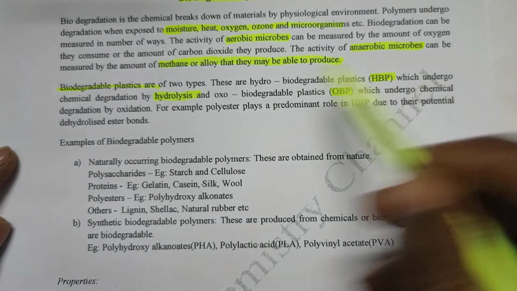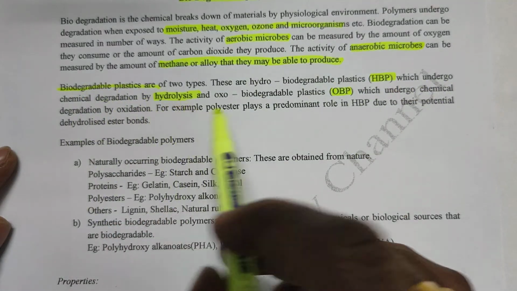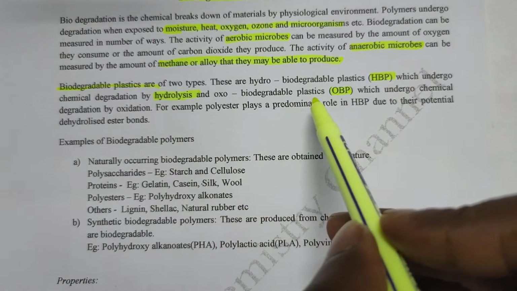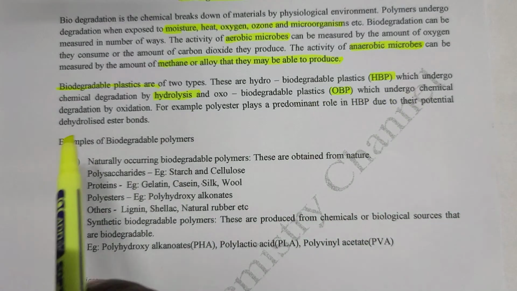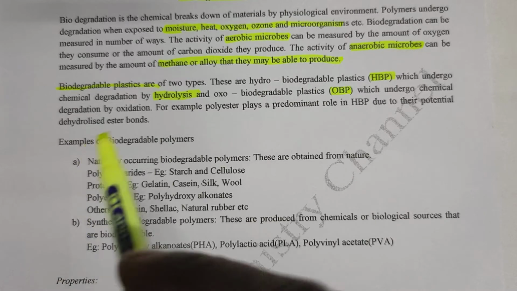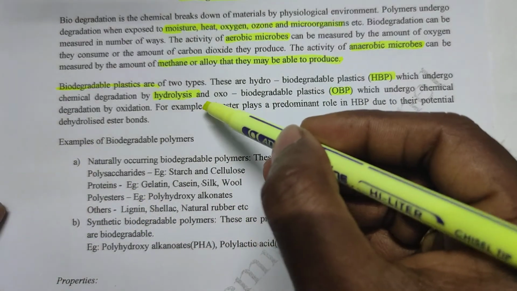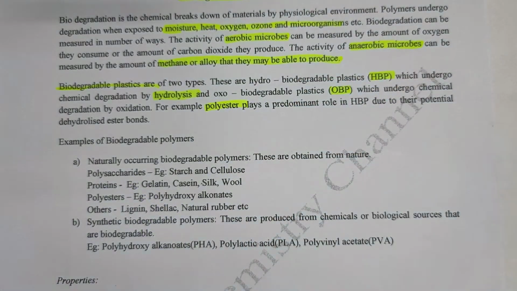Hydrobiodegradable plastics undergo chemical degradation by hydrolysis, and oxo-biodegradable plastics undergo chemical degradation by oxidation. For example, polyester plays a predominant role in hydrobiodegradable plastics, that means polyester plays a predominant role in hydrolysis.